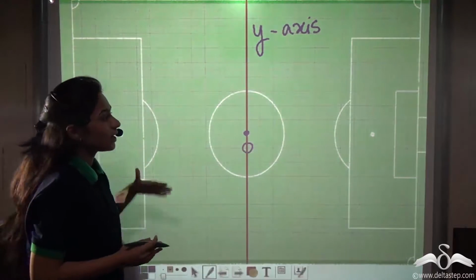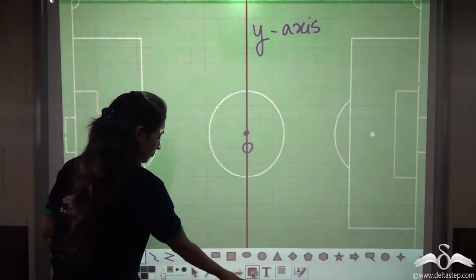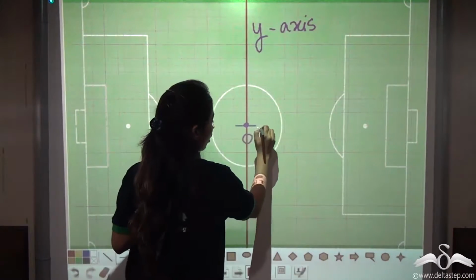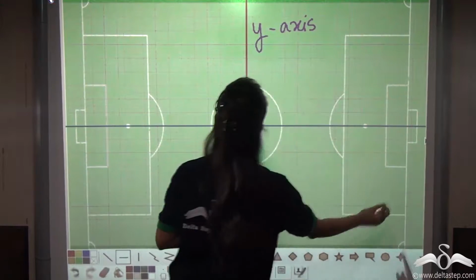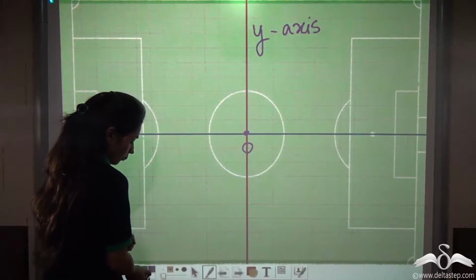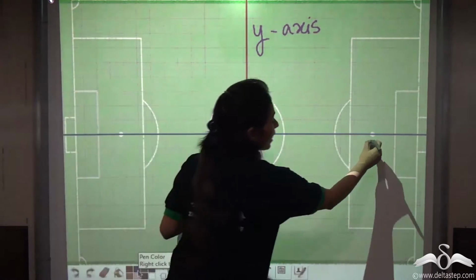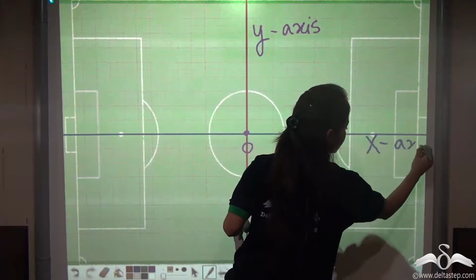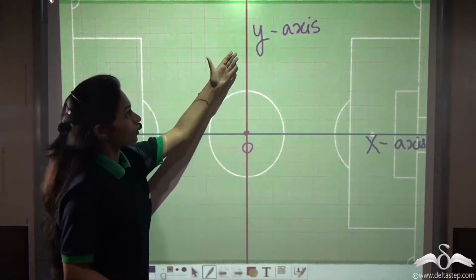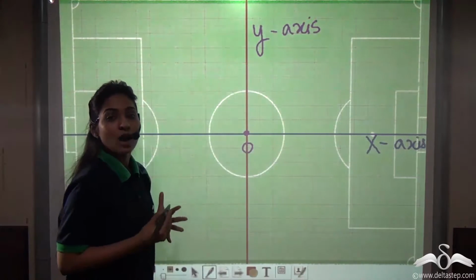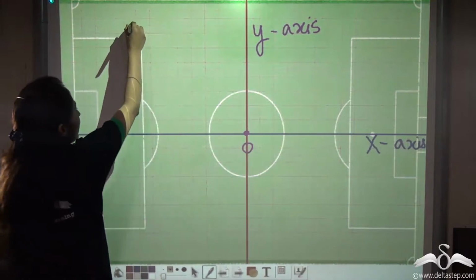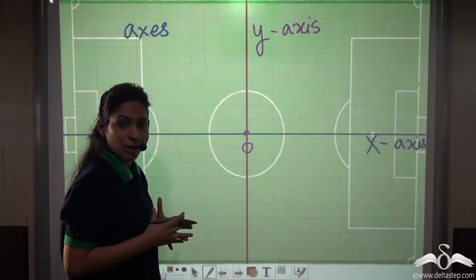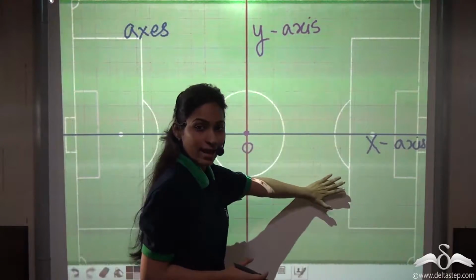Now, for his convenience, he drew another line, again from the origin, but this time horizontal. Like this. He named this X, or on the graph paper it will be known as the X-axis. Now, the Y-axis and X-axis together are known as axes, spelled A-X-E-S. So, the axes represented on a graph paper are the Y-axis and the X-axis.